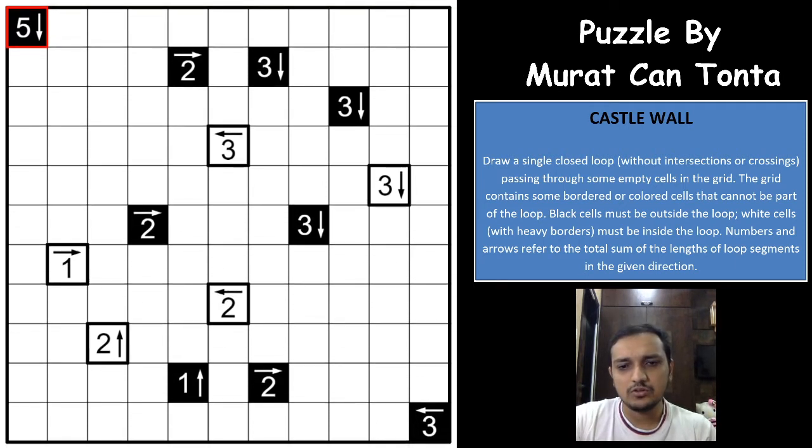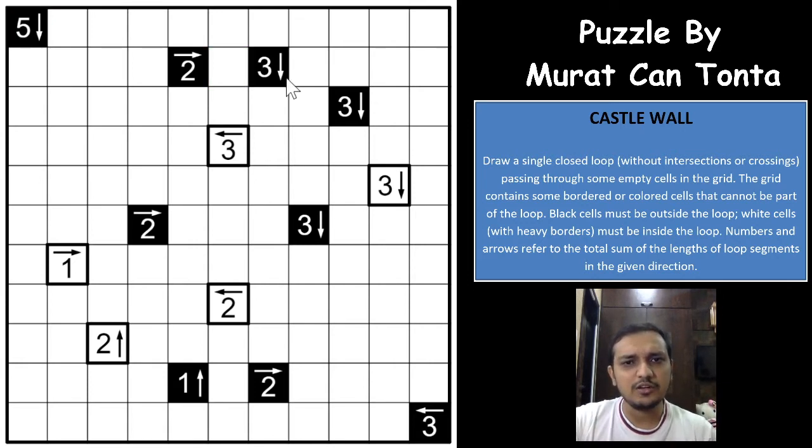when you have two same color clues with one white cell in between, then you can make sure that there will never be a loop passing between them, right?